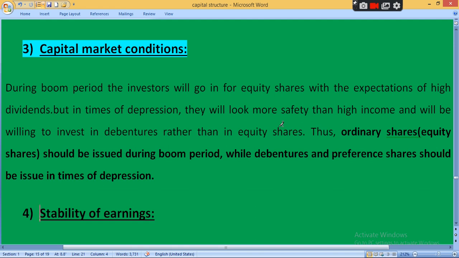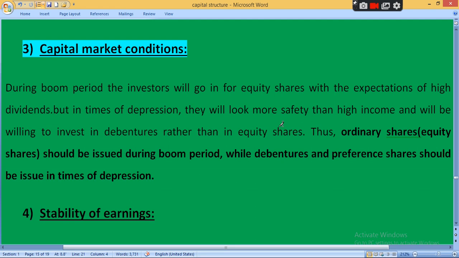So there are two types of capital market condition: boom period and recession. Generally in boom period, clear, investor wants to make investment in equity share. That's why company have to issue equity share during boom period. કારણ કે boom period માં કંપનીને there would be a chance to earn good profit, so company can provide higher rate of dividend to the shareholder. અને dividend છે એ interest છે, dividend છે, આ બધું investor માટે શું કહેવાય? Income. Clear? And company માટે expense.